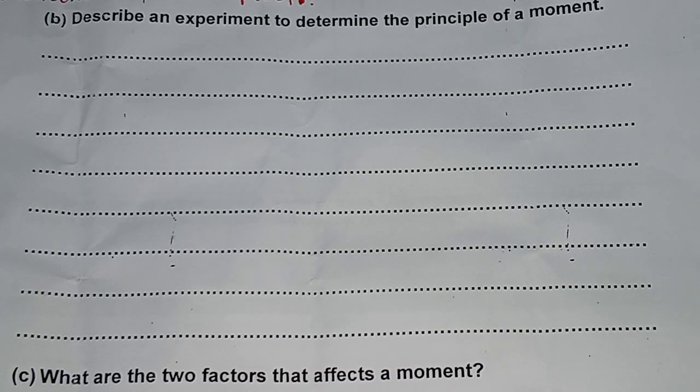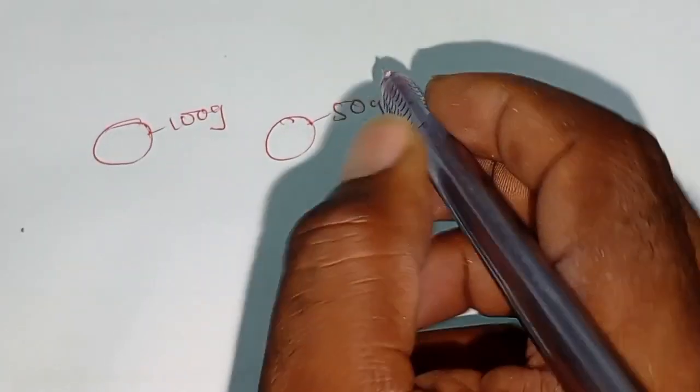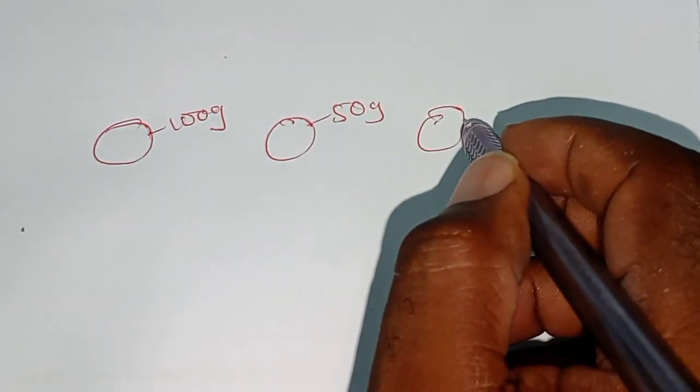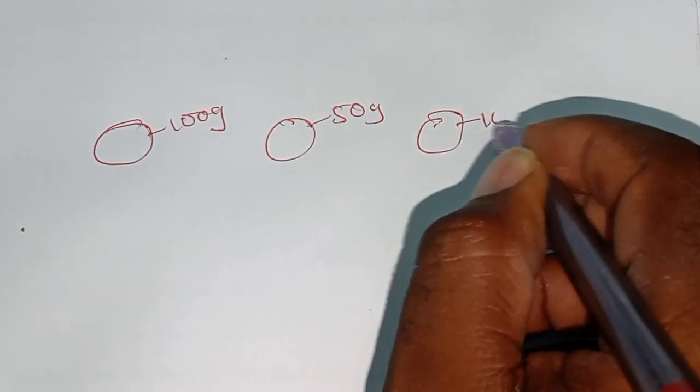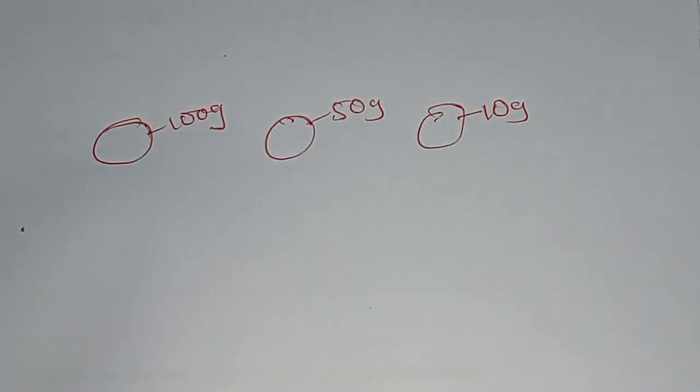So I'll try to explain to you. How do you describe an experiment to determine the principle of a moment? You can be given the masses. Maybe mass number 1 has 100 grams. Mass number 2 has 50 grams. Mass piece number 3 maybe has 10 grams.